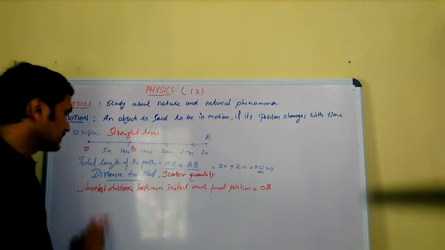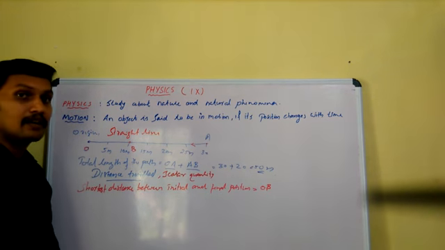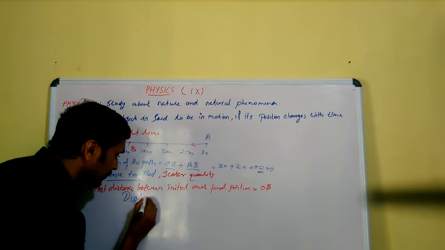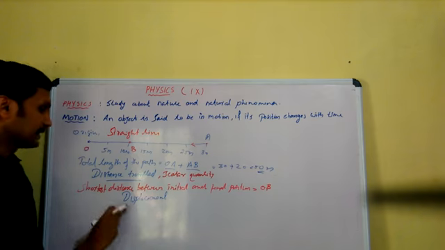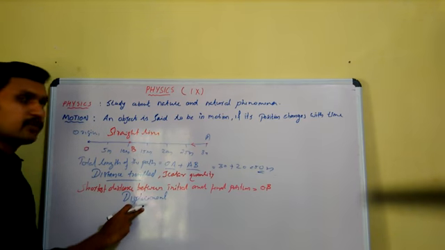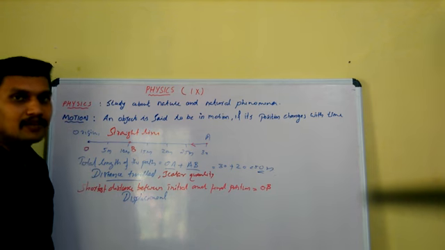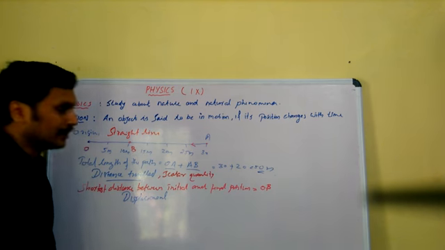So this shortest distance between initial and final position is commonly known as displacement. Define the term displacement. It is defined as the shortest distance between initial and the final position. And it has a direction, it has a magnitude.